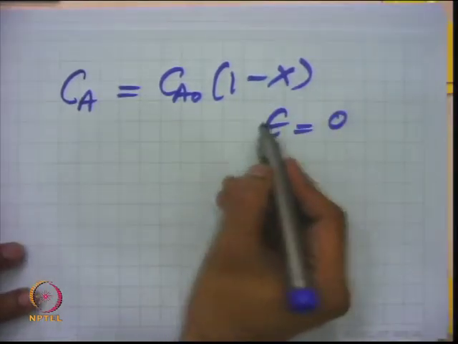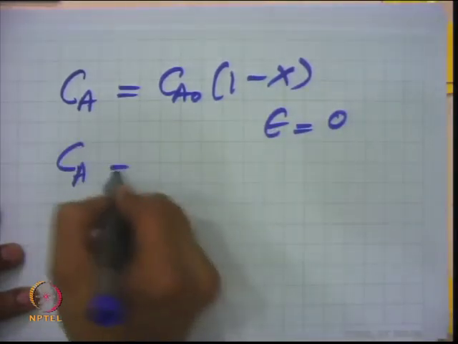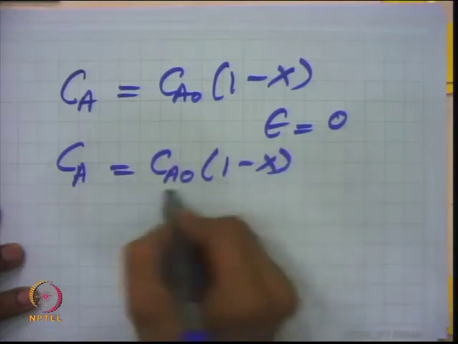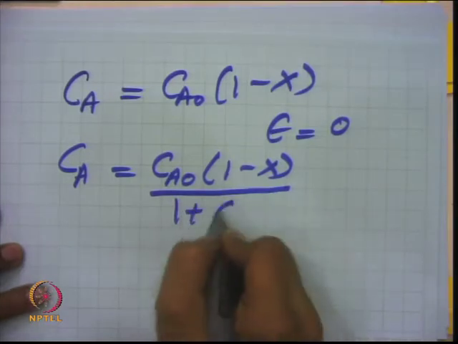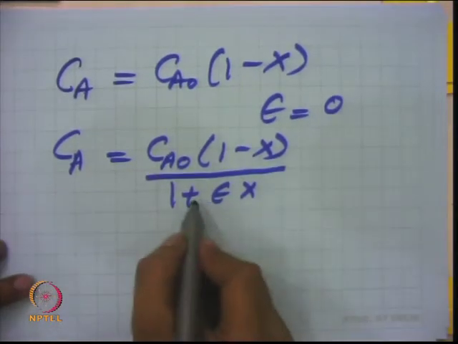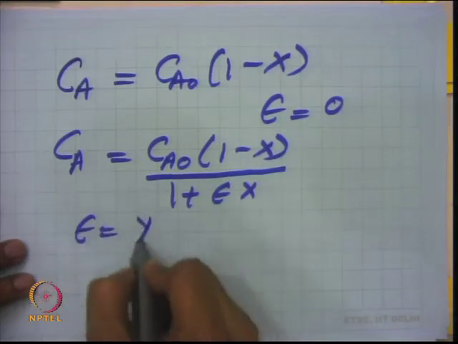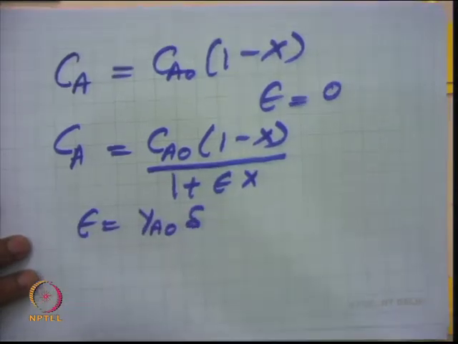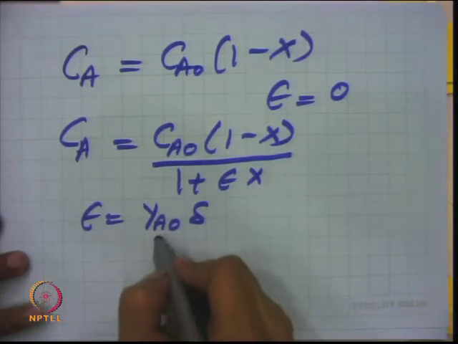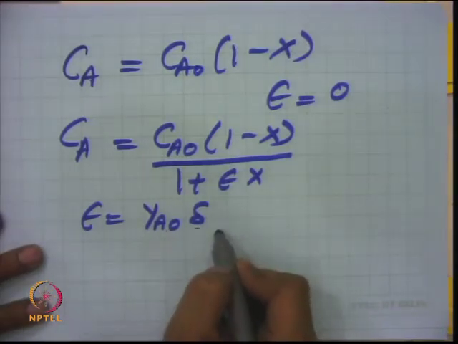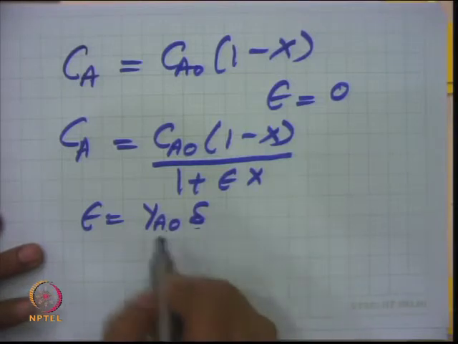If there is an epsilon value, then as all of you know, Ca is defined by Ca naught times 1 minus X divided by 1 plus epsilon X, where epsilon is the fractional change in volume, defined by yA naught times delta. Here yA naught is the mole fraction of the limiting component and delta is the change in stoichiometric coefficient between product and reactant.